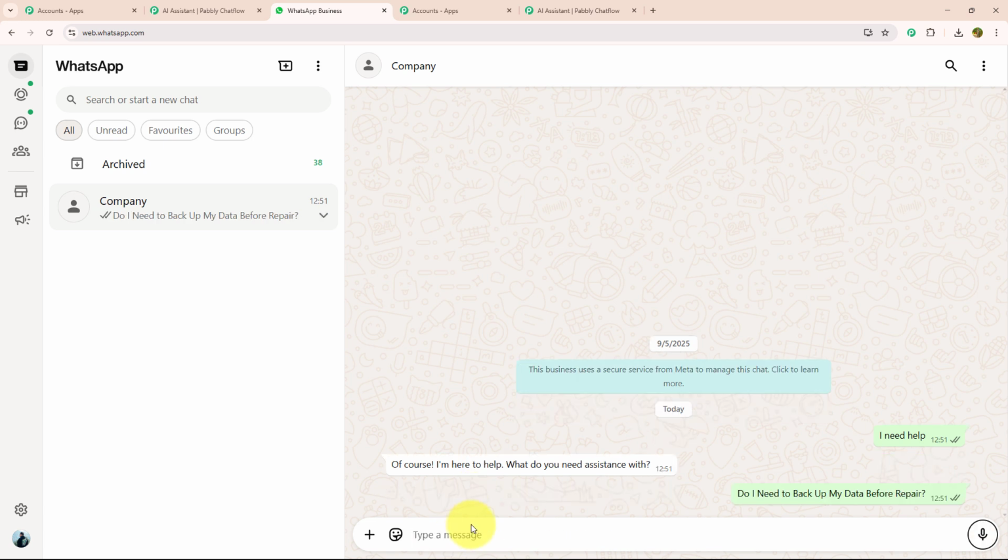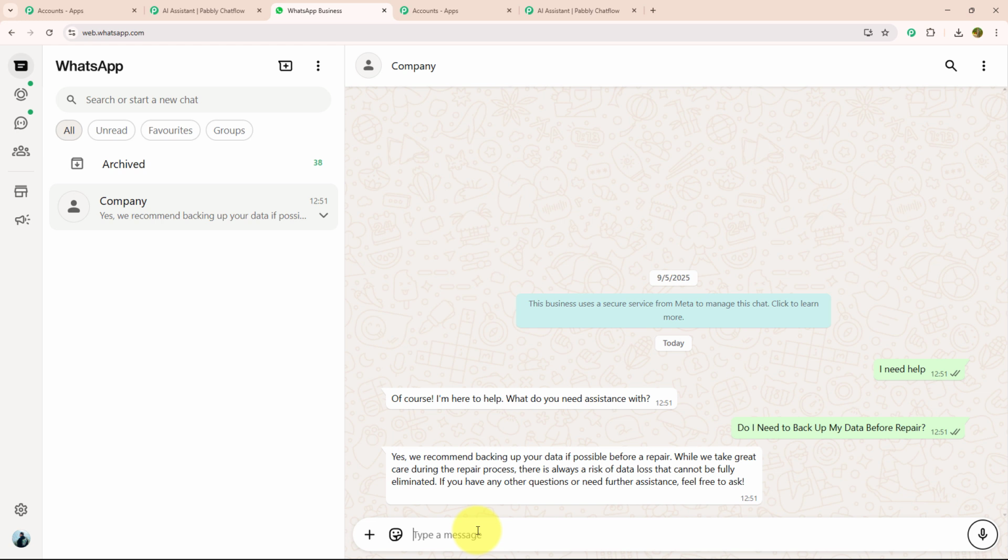Here I'm going to ask a question. And as you can see, they have responded to me with an answer which says, yes, we recommend backing up your data if possible before a repair. While we take great care during the repair process, there is always a risk of data loss that cannot be fully eliminated. If you have any other question or need further assistance, feel free to ask. So yes, as you can see, my chatbot is working successfully.